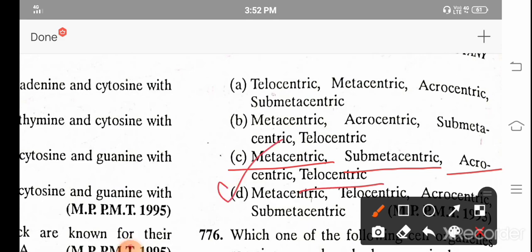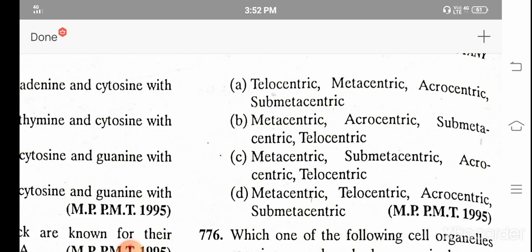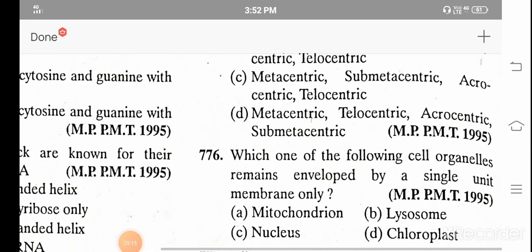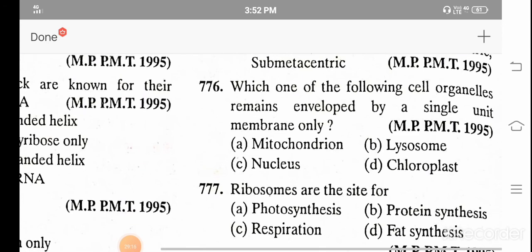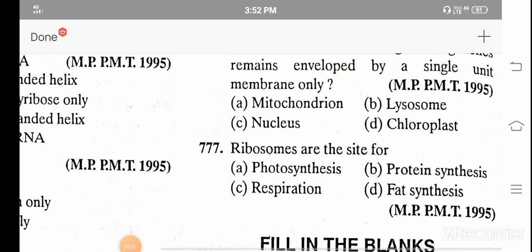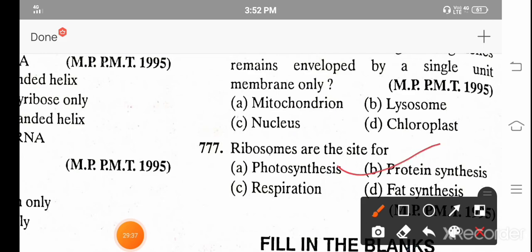And the correct answer is C. Which one of the following cell organelles remains enveloped by a single unit membrane only? And the correct answer is again lysosomes. Ribosomes are the site for protein synthesis.